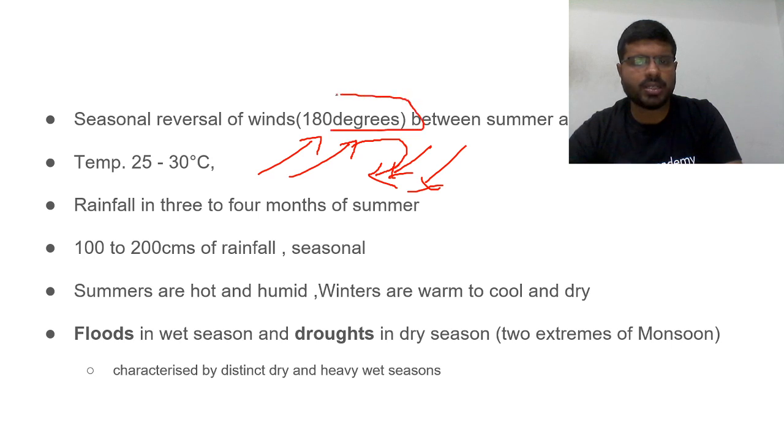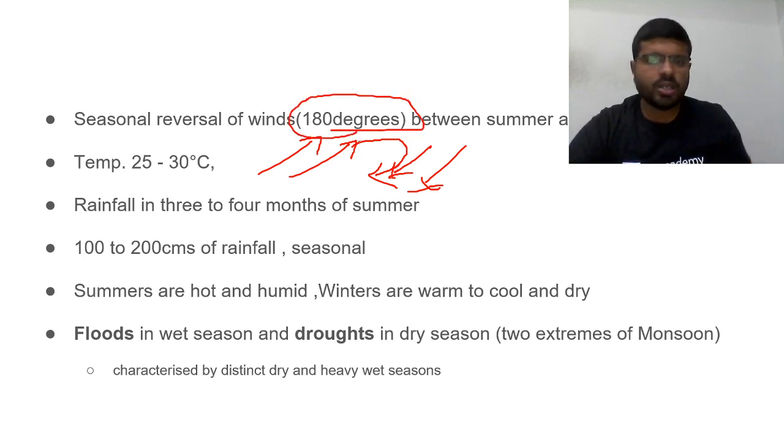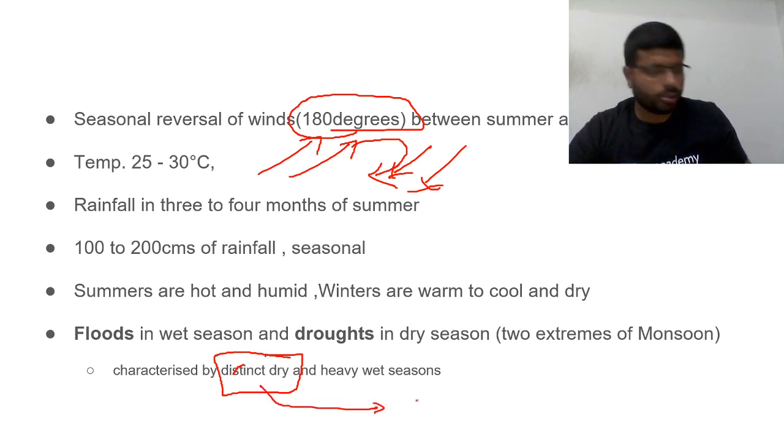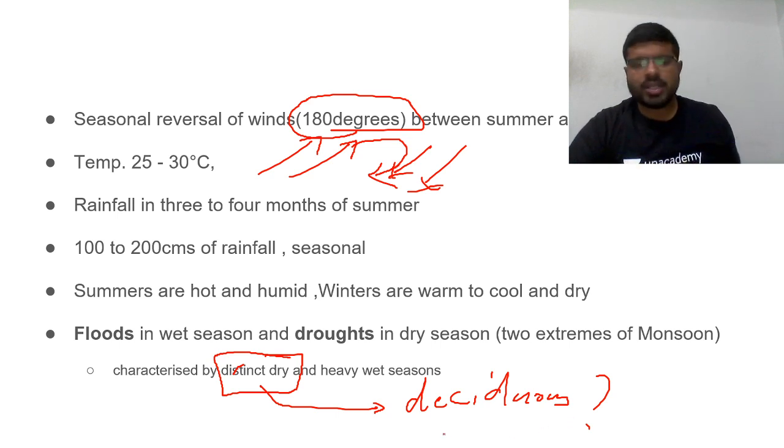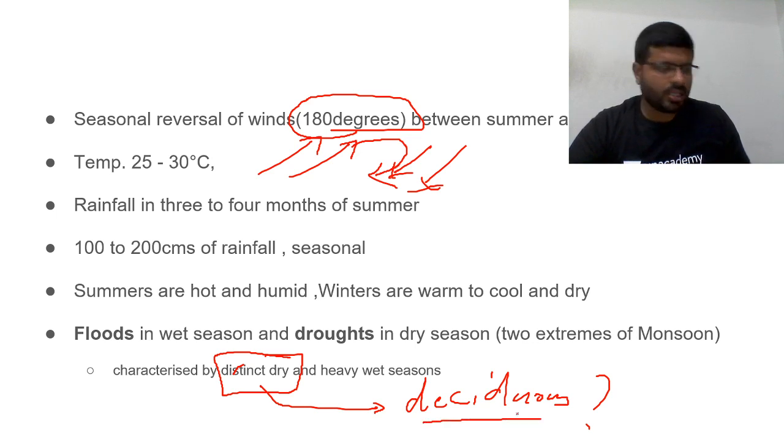This 180 degrees tilt is a characteristic feature of deciduous. Why? Because this 180 degrees tilt itself will help for the creation of a distinct dry season. Had the distinct dry season not formed, do you think that deciduous is formed? The distinct dry season is formed because of the less rainfall which you received, and that's why the vegetation has become deciduous. So please understand this point very significantly. Yes. So that's what seasonal reversal of winds will be, summer and winter.